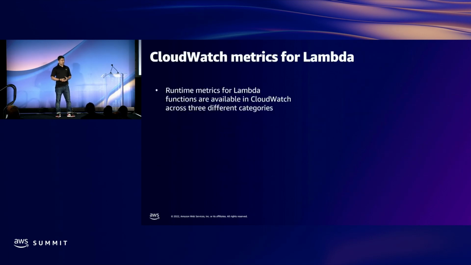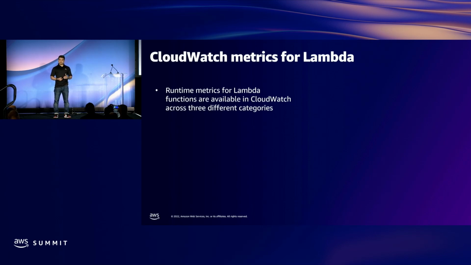So now we talked about traces, so now let's switch gears towards metrics. Traces are inside your application, you are instrumenting your code, you are trying to understand the performance. Metrics: when your Lambda function finishes processing an event, Lambda sends runtime metrics about the invocation to CloudWatch. So you can build graphs and dashboards with these metrics in the CloudWatch console, and you can set alarms to respond to changes in utilization, performance, or error rates.